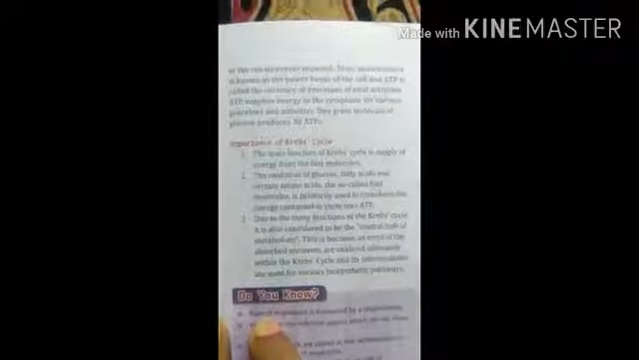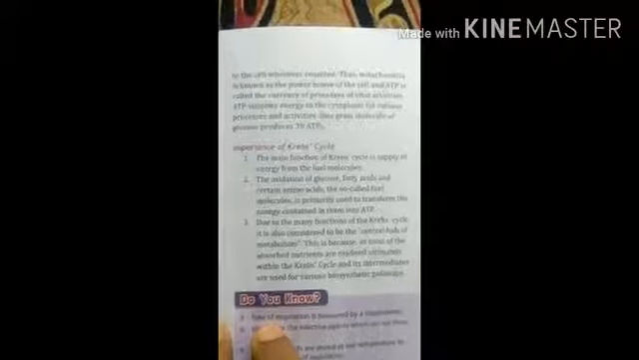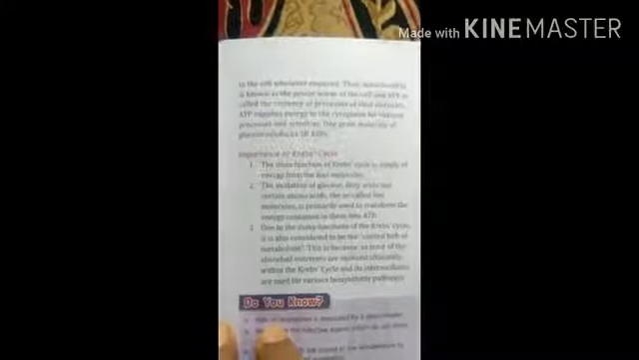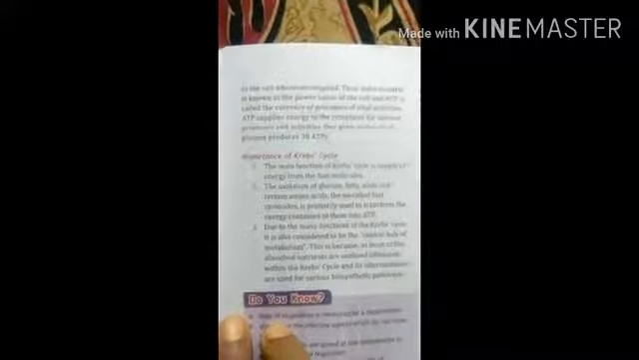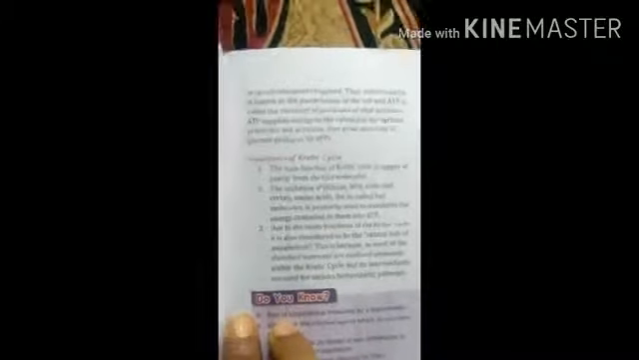Thus mitochondria is the powerhouse of the cell and ATP is the energy currency for the vital activities. ATP supplies energy to the cytoplasm for the various processes and activities. 1 gram molecule of glucose produces 38 ATP.